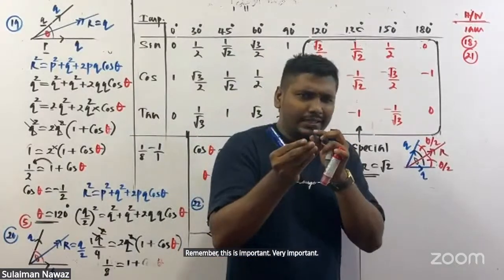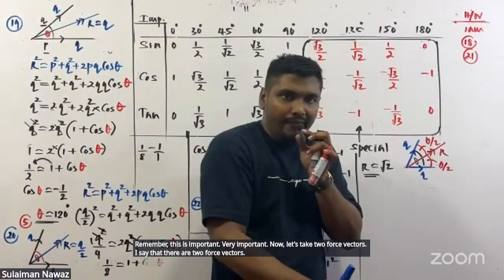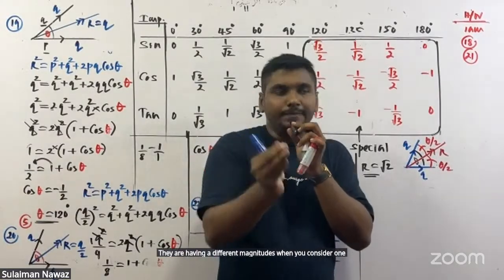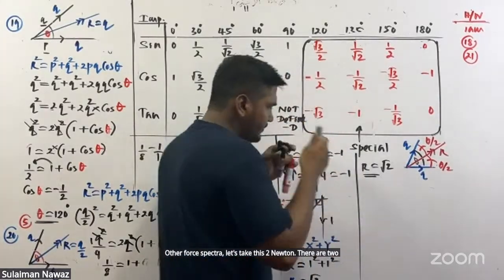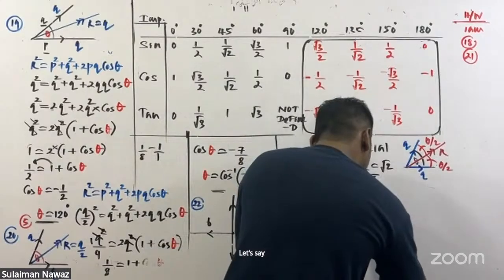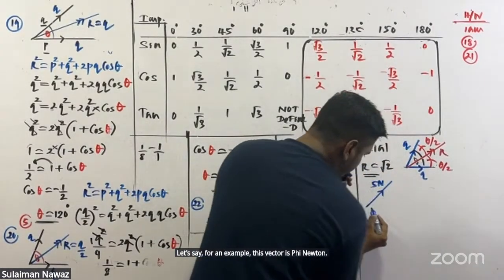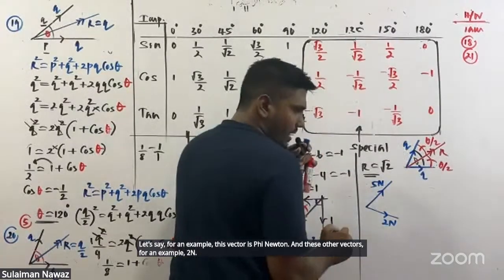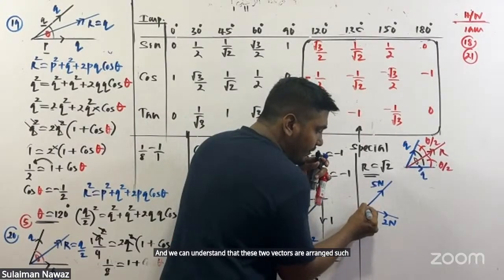Now let's take two force vectors. They have different magnitudes. Let's take one force vector as 5 Newton, and the other force vector as 2 Newton. Let's say for example this vector is 5 Newton and this other vector is 2 Newton. And we can understand that these two vectors are arranged in such a way, diverging from a common point.